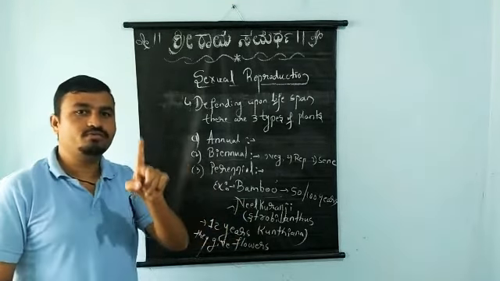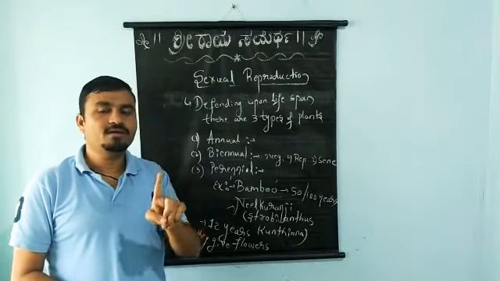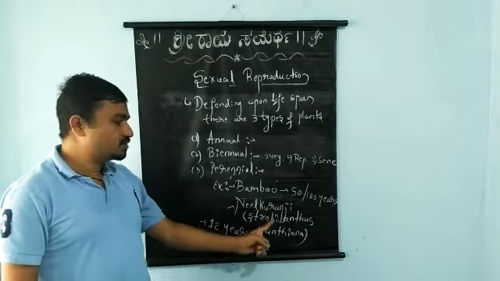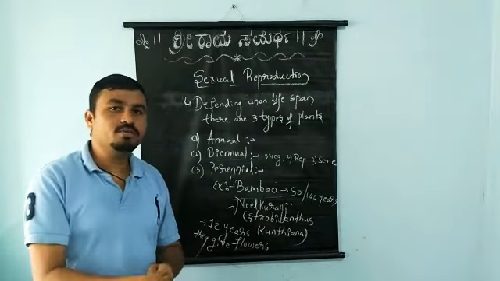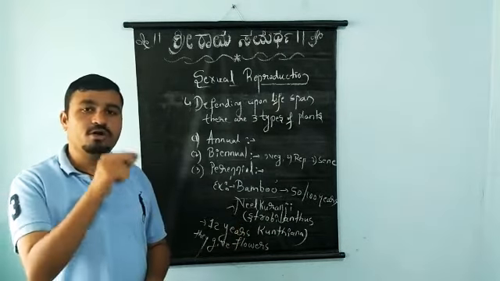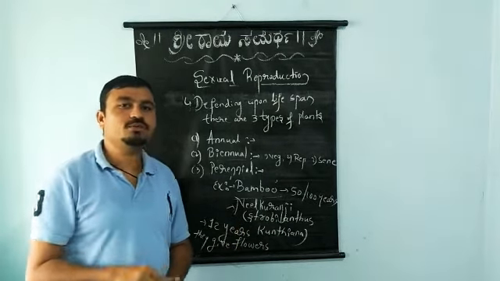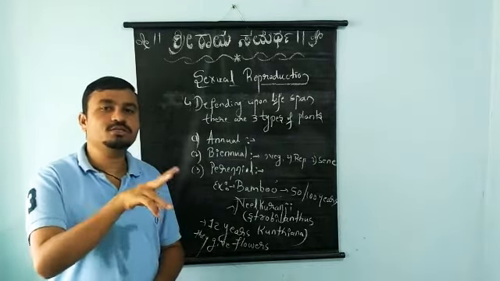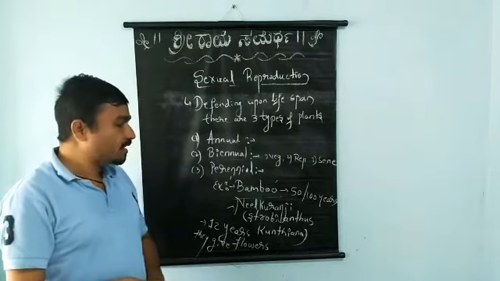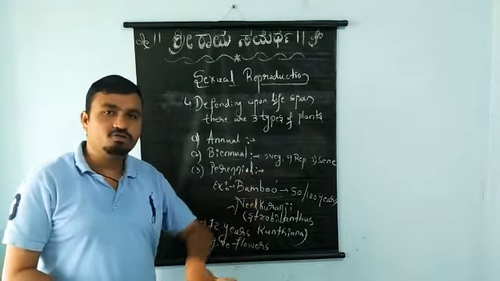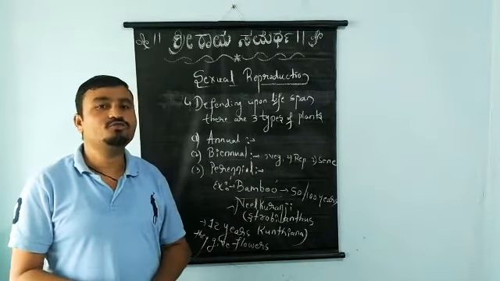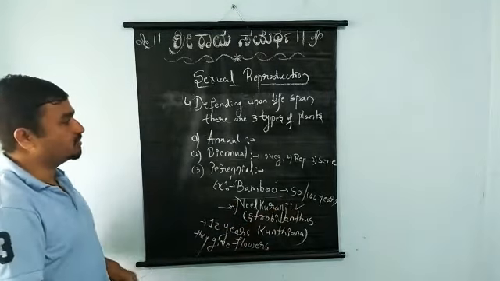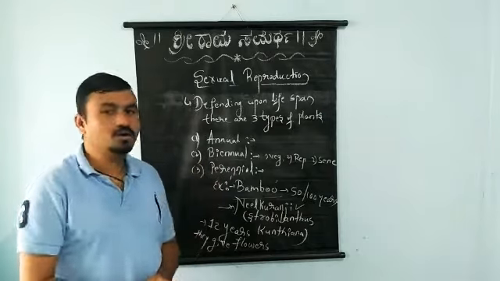A 1 mark question will definitely be asked: name the plant which flowers once in 12 years. The answer is Strobilanthes kuntiyana. Another 1 mark question: name the plant which flowers once in its lifetime. So there are 2 possible questions in your examination. Name the plant which flowers once in its lifespan: the answer is bamboo. And name the plant which flowers once in 12 years: the answer is Neelkuranji. Okay, students, I think we have understood this concept. Thank you.